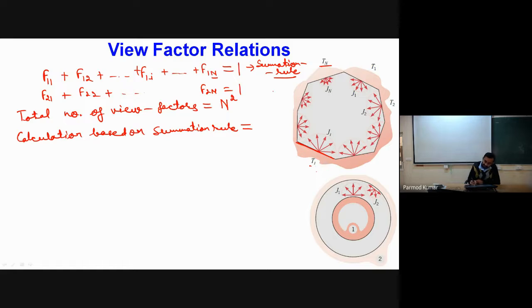See, based on the summation rule, how many equations will I get? n equations. So using the n equations, I can determine n variables. Okay. So calculations based on the summation rule will give us n view factors. Now, can you tell me, based on the reciprocity rule, how many view factors we can calculate?